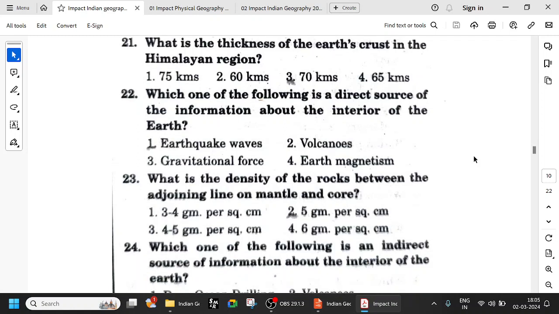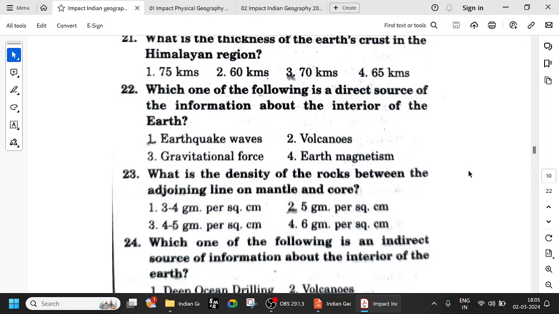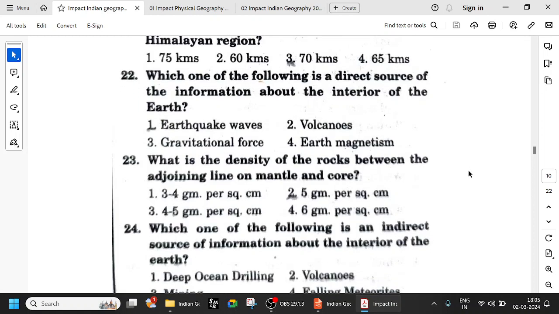So which one of the following is the direct source of the information about the interior of the Earth? So direct source is volcanoes, right? Volcano is the direct source. Gravitational force, earthquake waves, earth magnetism, all these are indirect sources. So the answer would be two. Don't go with this answer. Answer would be two, volcanoes. Volcano is the direct source of information.